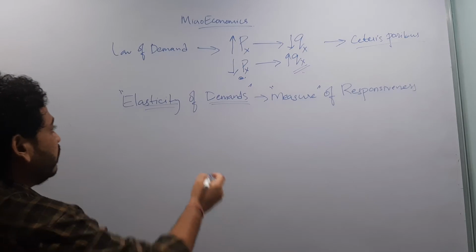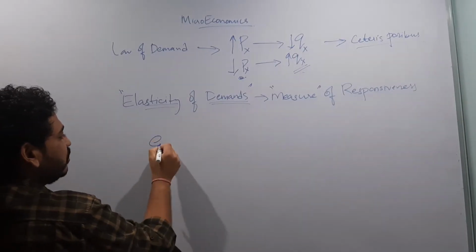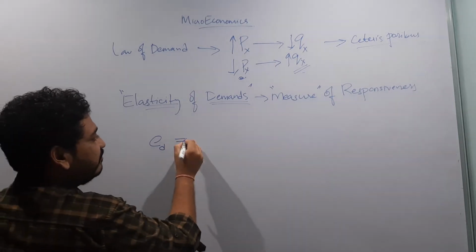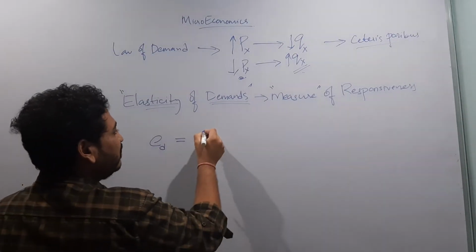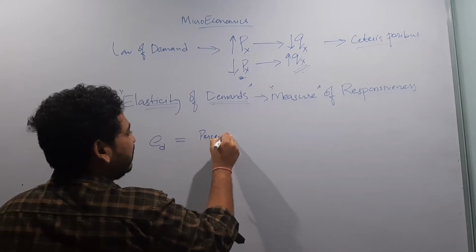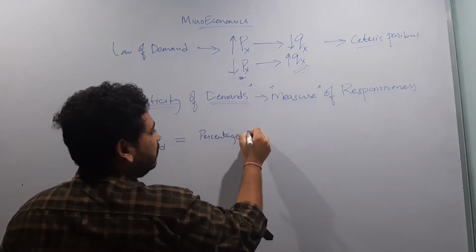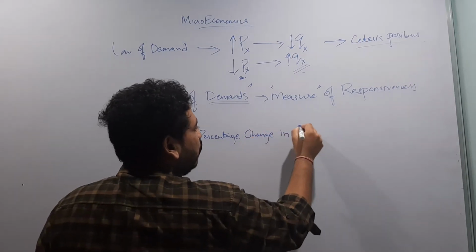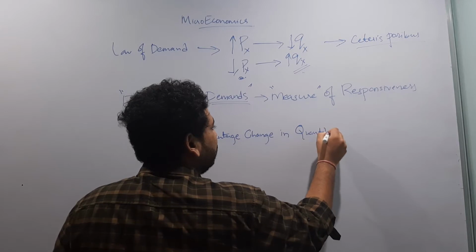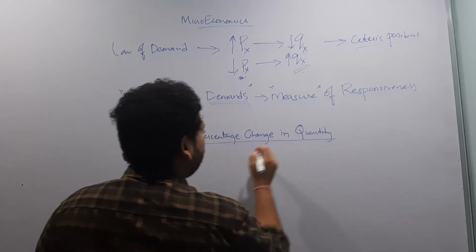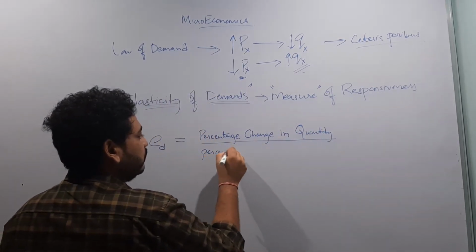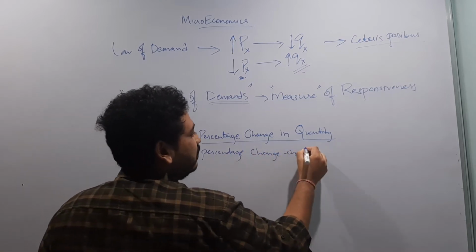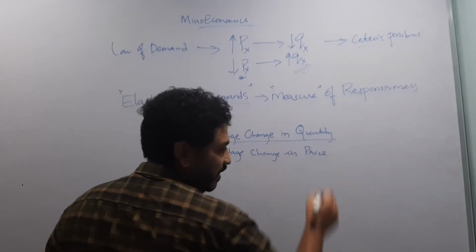Now this elasticity is denoted by E_D, and it can be defined as the percentage change in quantity demanded due to the percentage change in price.